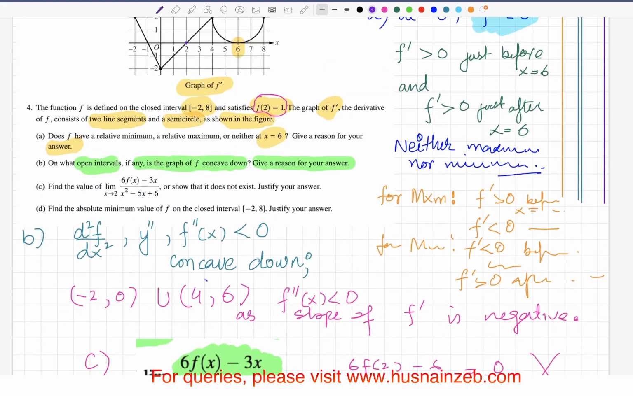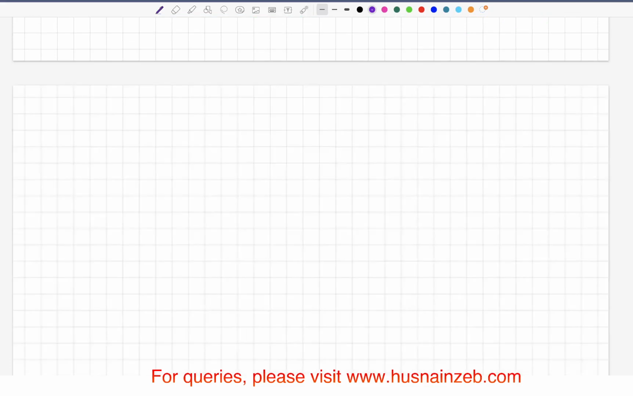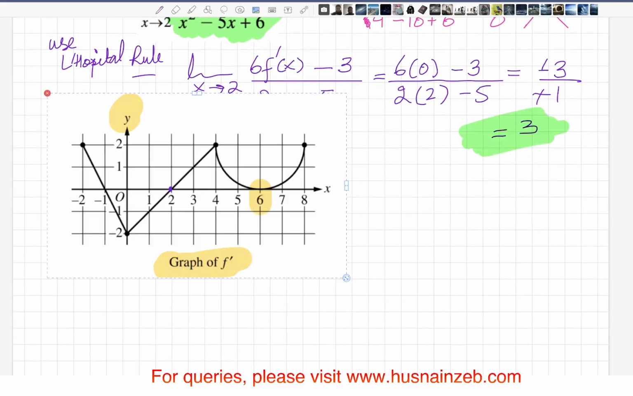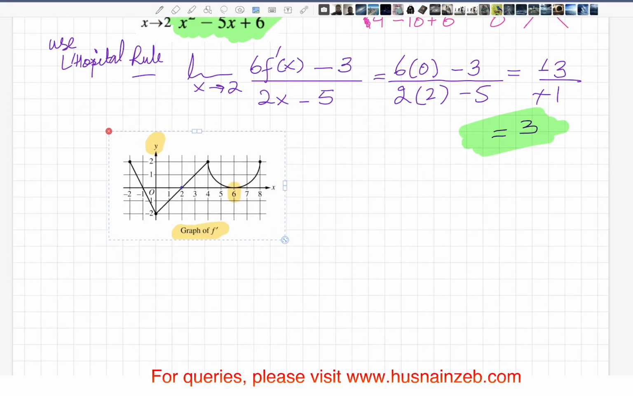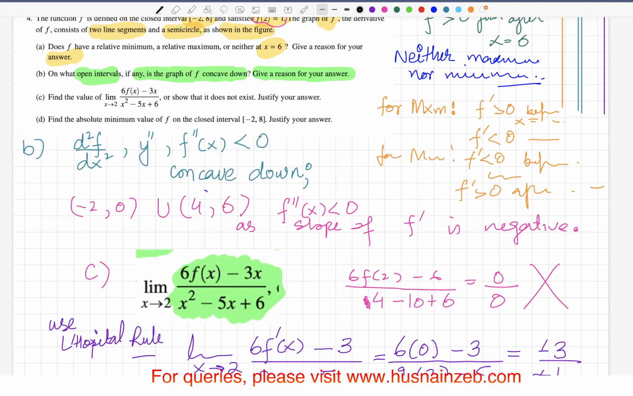Find the absolute minimum value of f on the closed interval -2 to 8. So let's try to figure this out. This is going to be the D part. We want to see if there is an absolute minimum. Find the absolute minimum value of f on the closed interval, this one.